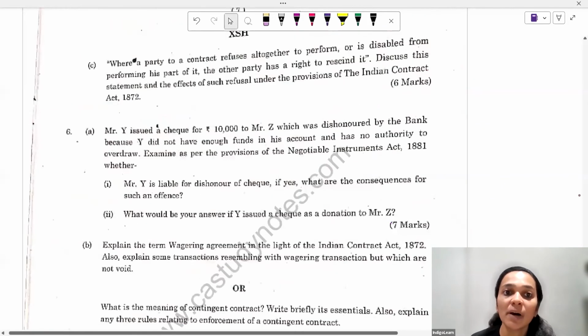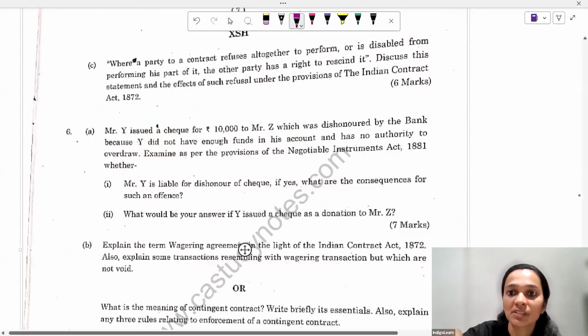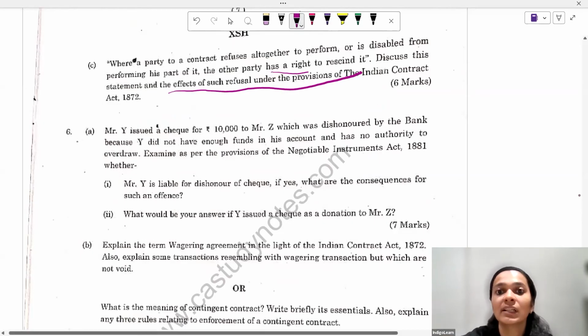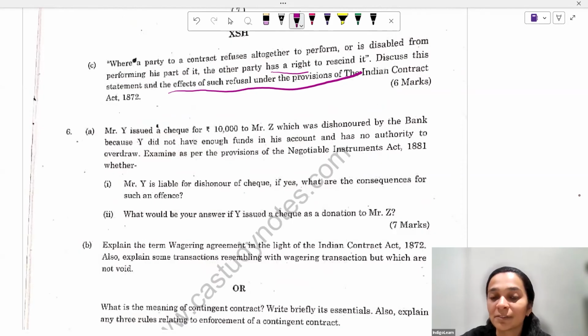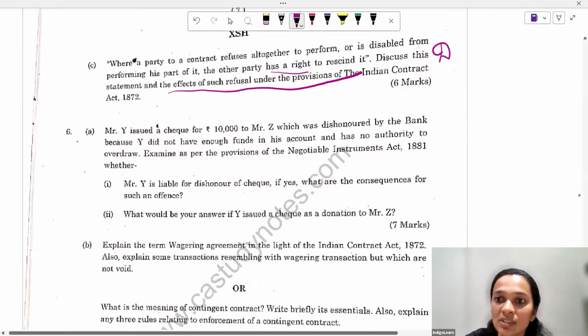Moving on, where a party to contract refuses altogether to perform or is disabled from performing his part, the other party has the right to rescind it. So, discuss this statement and the effects of such refusal under the provisions of the Indian Contract Act. So, when a party refuses to perform or is disabled from performing, then the other party has a right to rescind the contract. So, this is again a direct question, and what are the remedies which are available to the other party, what will be the effect of refusal, has to be written.